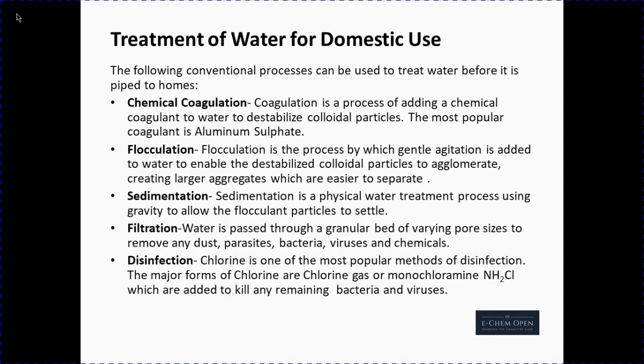Treatment of water for domestic use. The following conventional processes can be used to treat water before it is piped to homes. Chemical coagulation. Coagulation is a process of adding a chemical coagulant to water to destabilize colloidal particles. The most popular coagulant is aluminum sulfate.